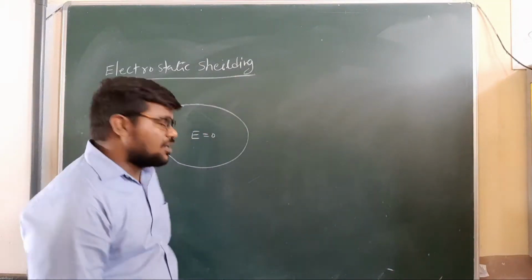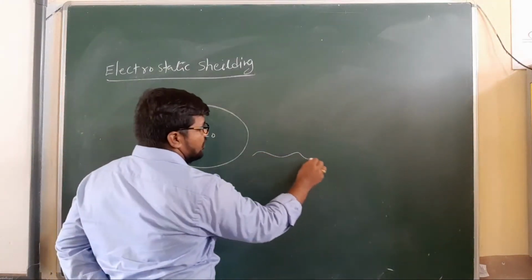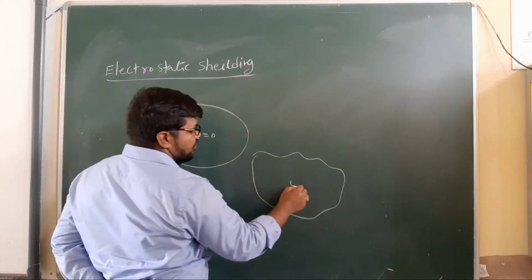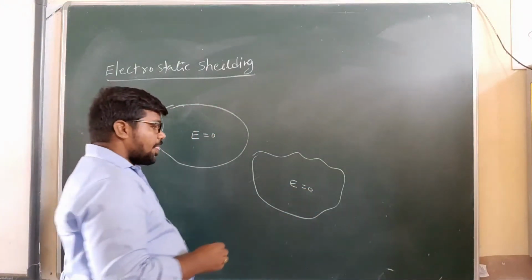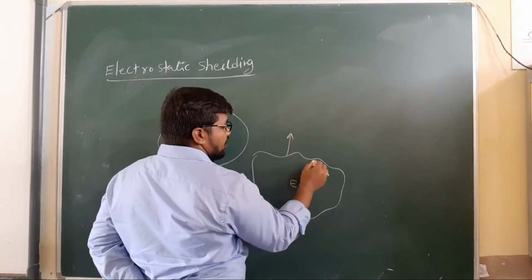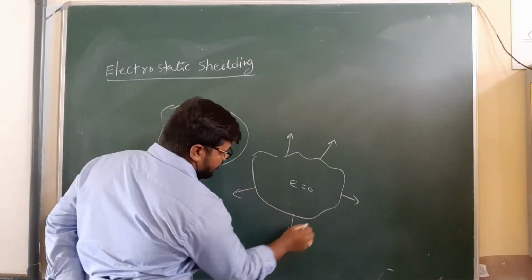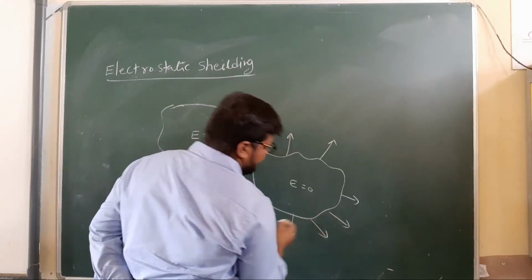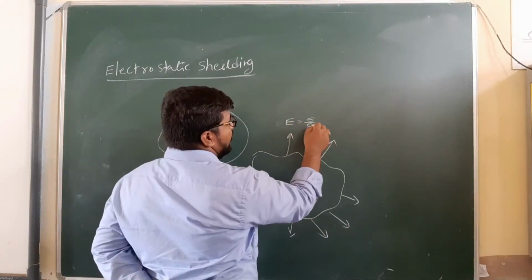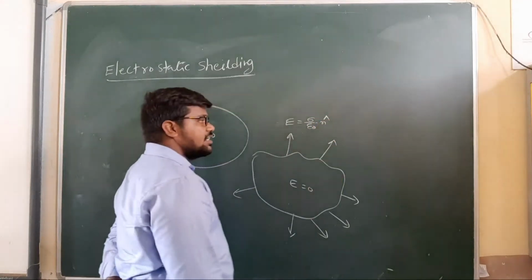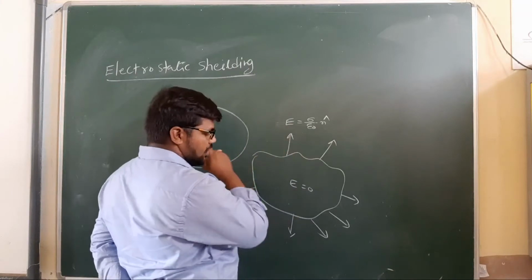For a different surface, E is 0 inside, but the surface charge density is different. E equals sigma by epsilon naught n cap, which refers to the electric field always normal to the surface.